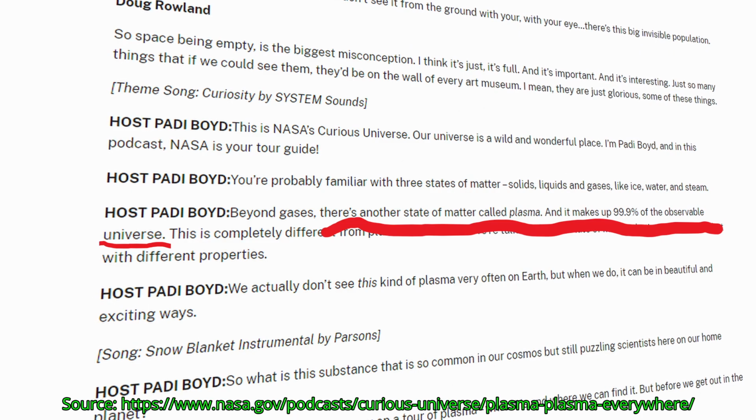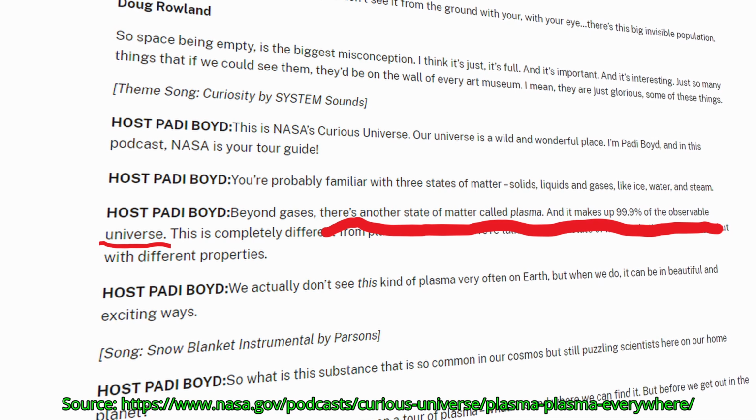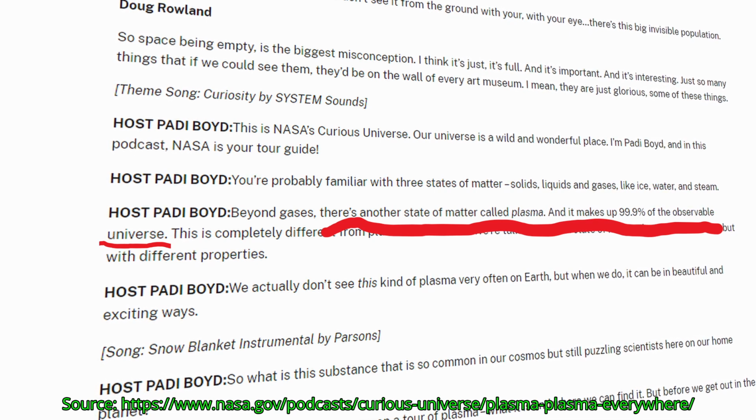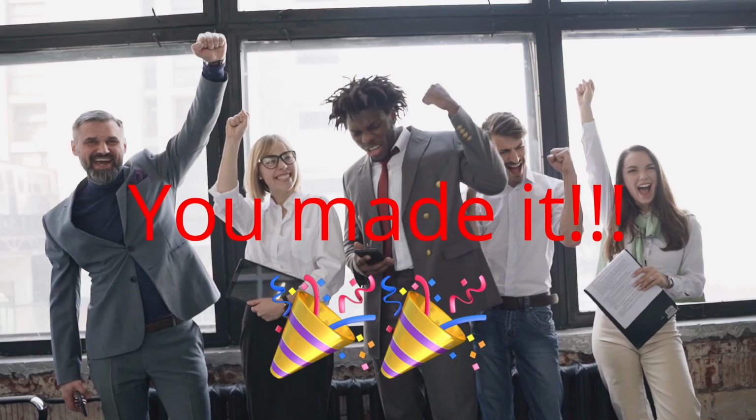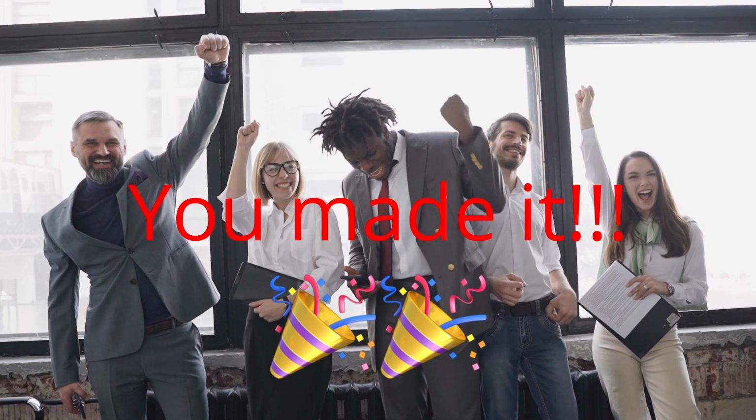According to NASA, plasma makes up roughly 99.9% of the visible universe. This of course includes the sun and other stars, but also the so-called empty parts of space. While there may not be much matter in that empty space, it is filled with a sparser plasma. Alright, anyways, that's the 4 states of matter.